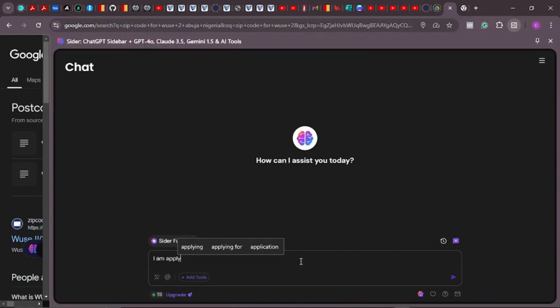I am applying for the Mastercard Foundation Scholarship Program. So you've told it what to do, because ChatGPT will need to refer back to the page. It will have to scan through the page to see what is required. So you need to give it these details. It is very, very important.